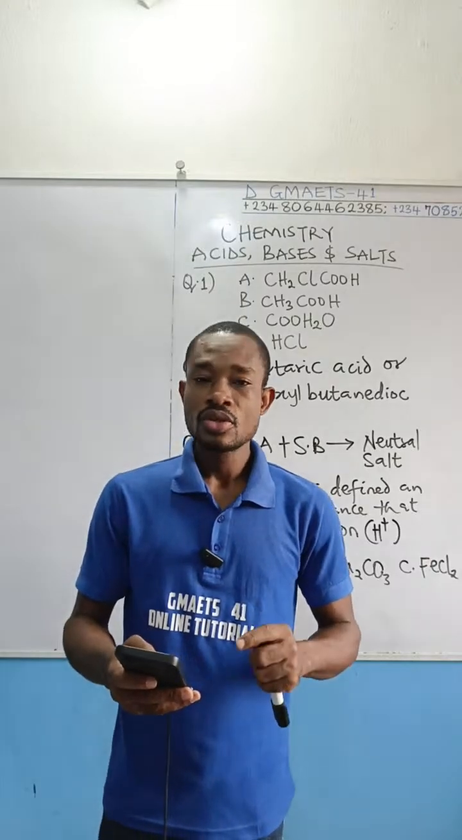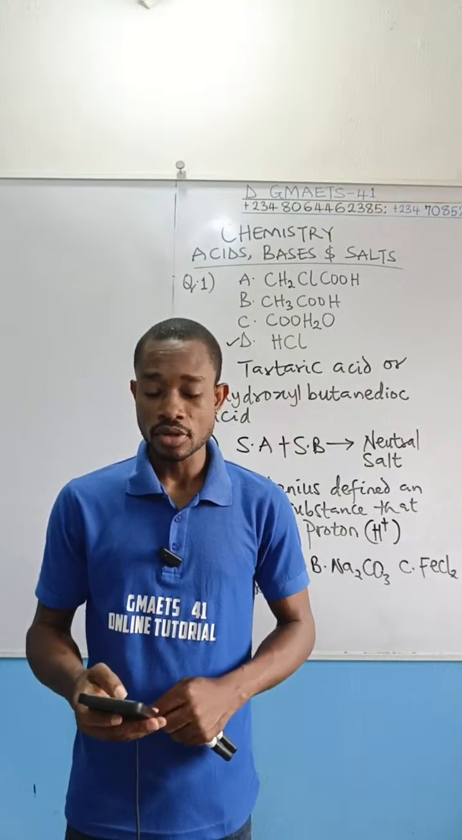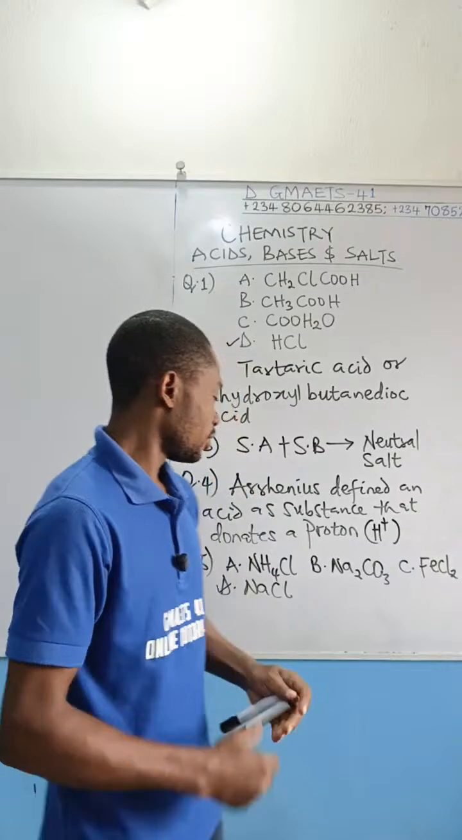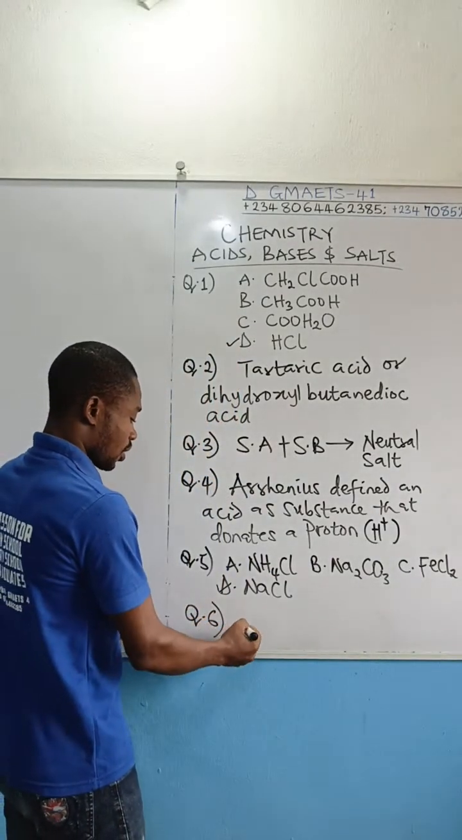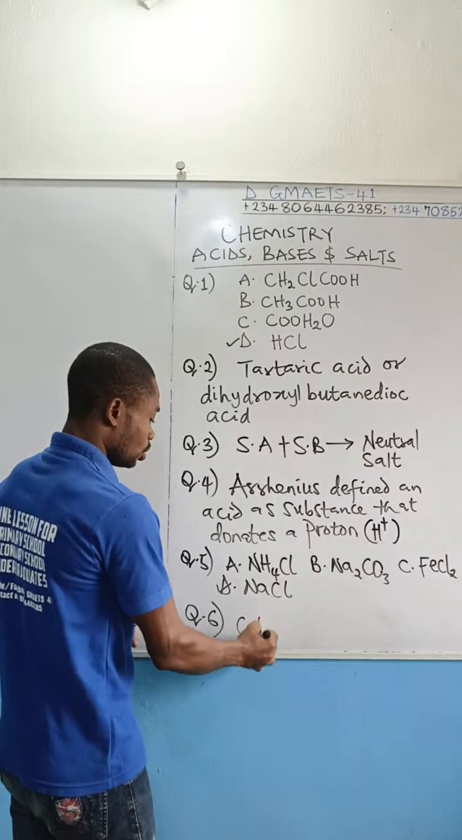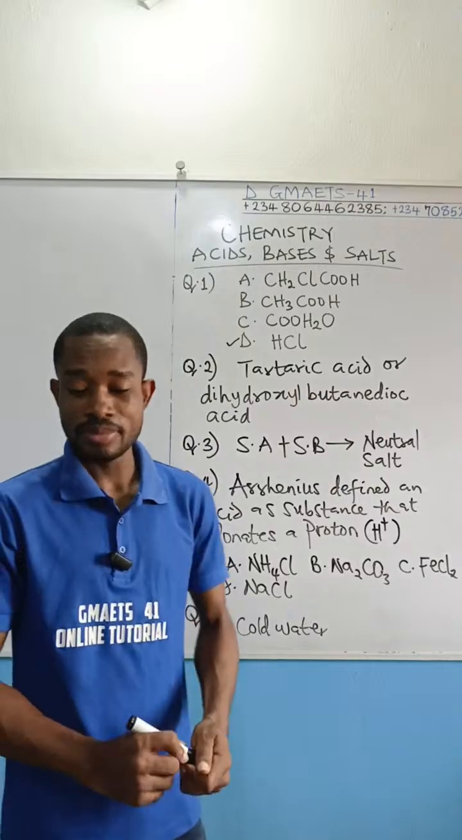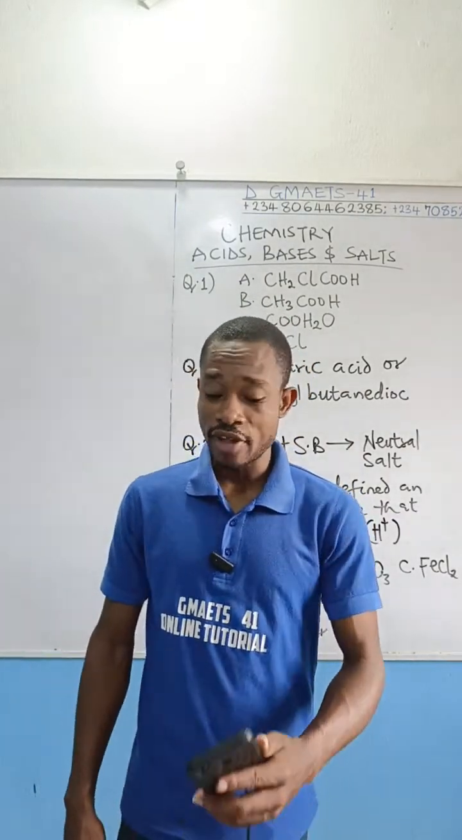Option D, sodium trioxocarbonate 4 solution. The correct answer is A, cold water. That's question 6. The reason is for the cold water to help dilute the concentrated nature of that acid.